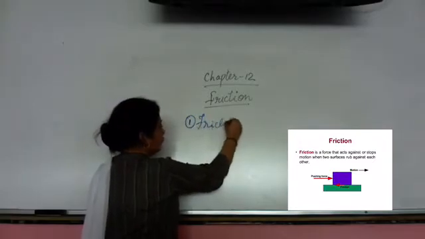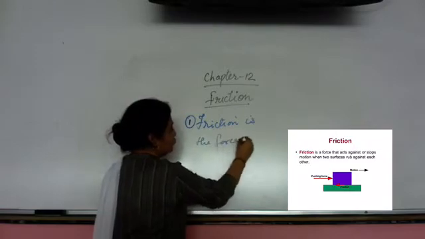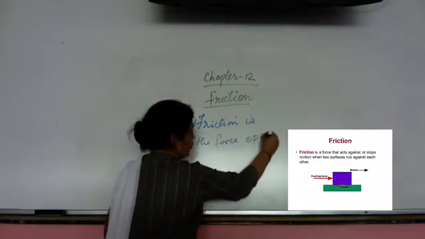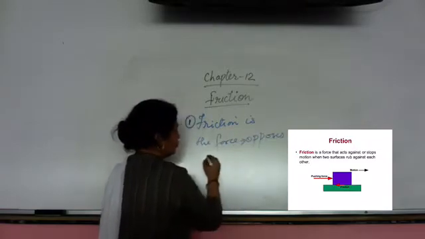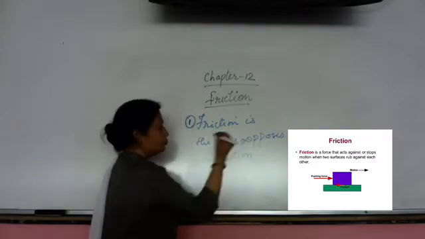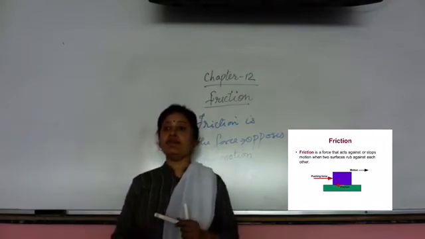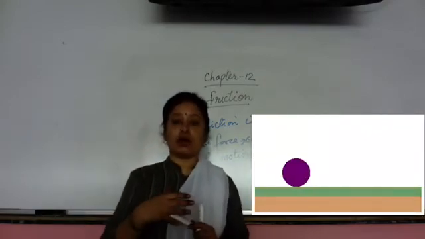Friction is the force which opposes the motion. You all have seen a ball rolling on the ground.